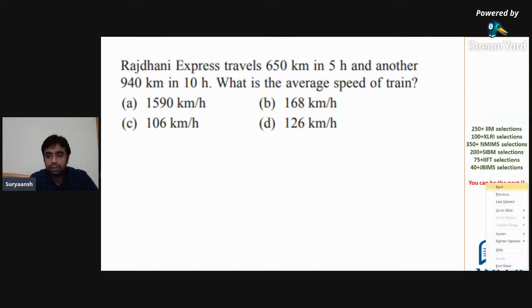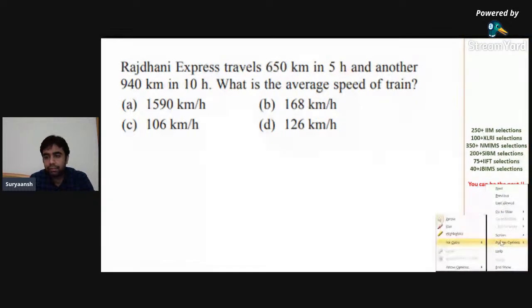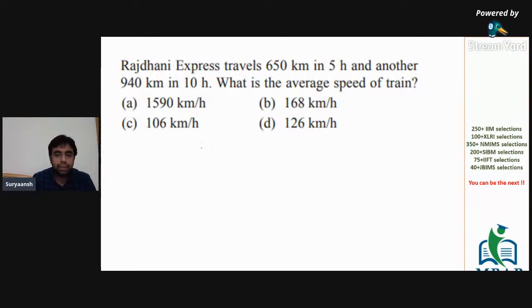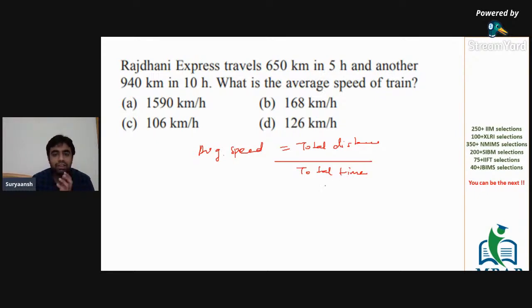Generally, average speed is basically total distance divided by total time. So whenever a question on average speed is there in the exam, what you have to do is just total distance divided by total time. That would make your work easier, and would be very helpful in solving the question in the least amount of time.